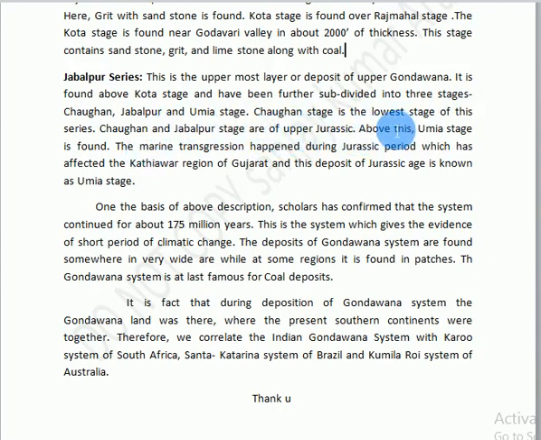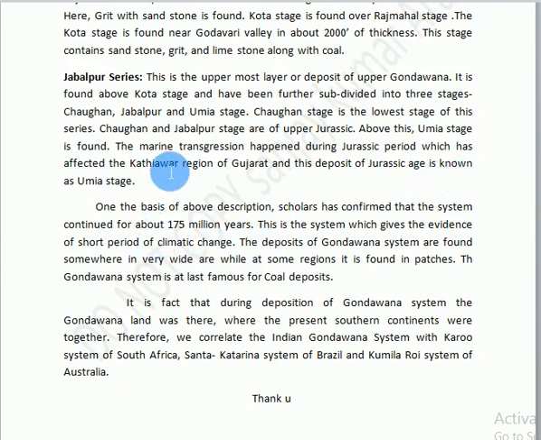Chaughan stage is the lowest stage of this series. Chaughan and Jabalpur stage are of Upper Jurassic. Above this, Umia stage is found. The marine transgression happened during Jurassic period, which has affected the Kathiawar region of Gujarat, and the deposit of Jurassic age of this area is known as Umia stage.